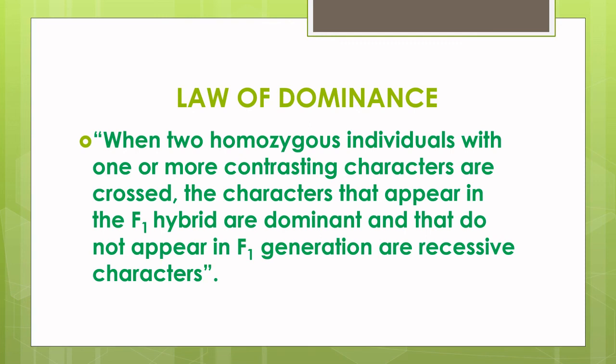From the monohybrid cross, Mendel proposed that in a cross of parents that are pure for contrasting traits, only one form of the trait will appear in the next generation. Offspring that are hybrid for a trait will have only the dominant trait in the phenotype. Based on this observation, he proposed his law of dominance, which states that when two homozygous individuals with one or more contrasting characters are crossed, the characters that appear in the F1 hybrid are dominant, and those that do not appear in the F1 generation are recessive characters.